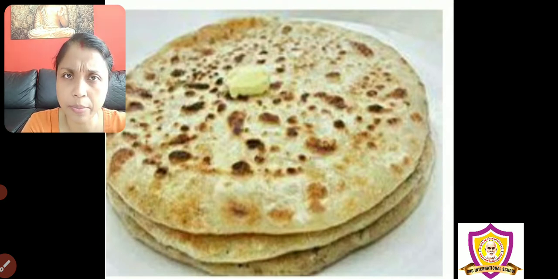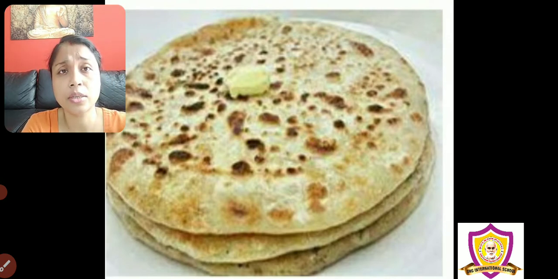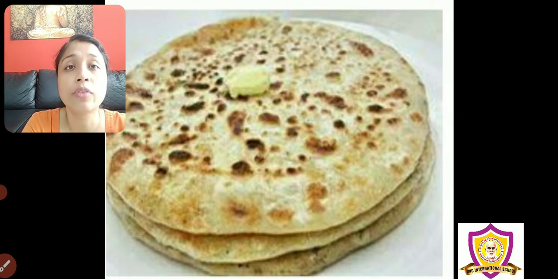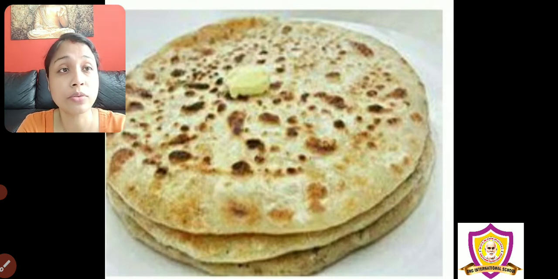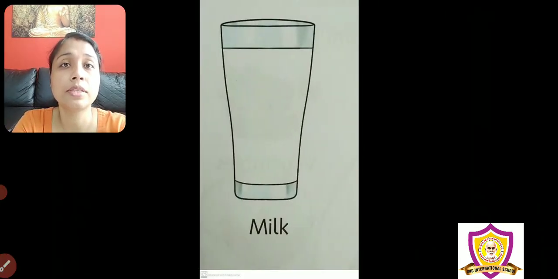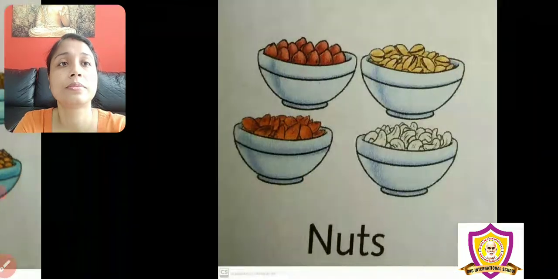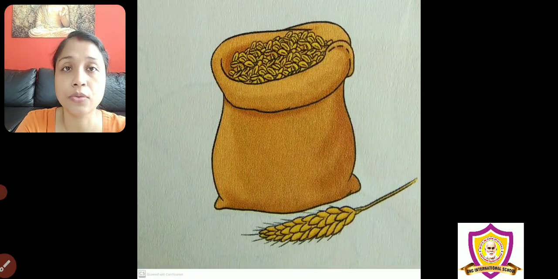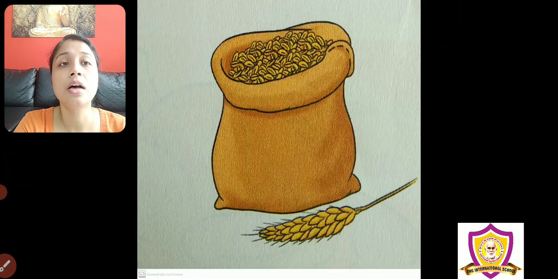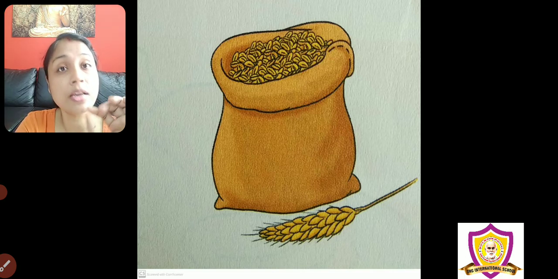Some have written chapati sabji also. Yes, this chapati, paratha, bread, roti, all are made out of wheat flour. Wheat flour means, I will show you what is wheat. Then I will say what is wheat flour. This is wheat. Wheat is a seed, you can say, of a plant.